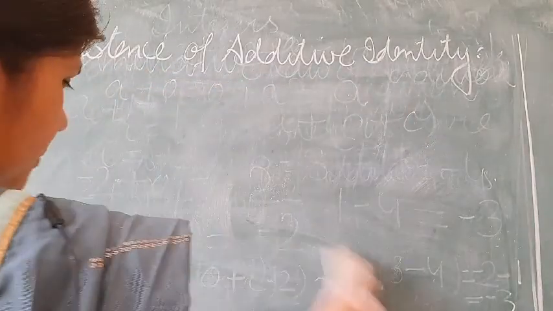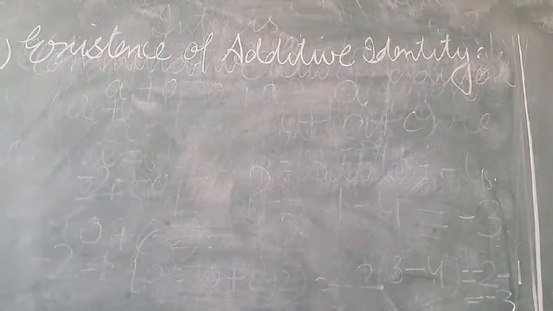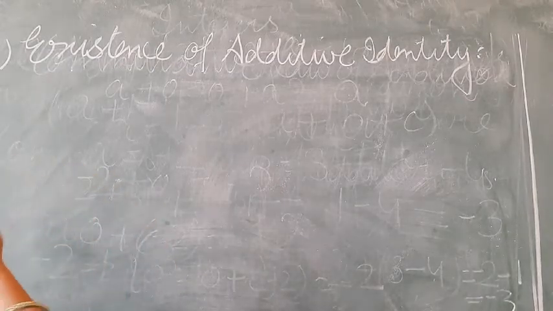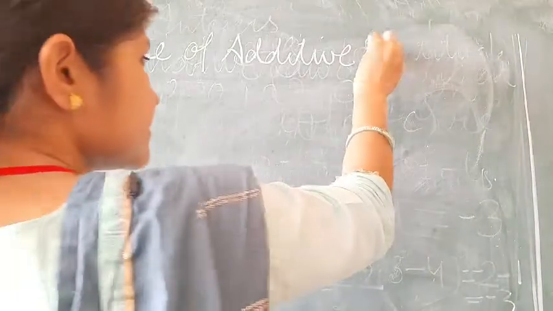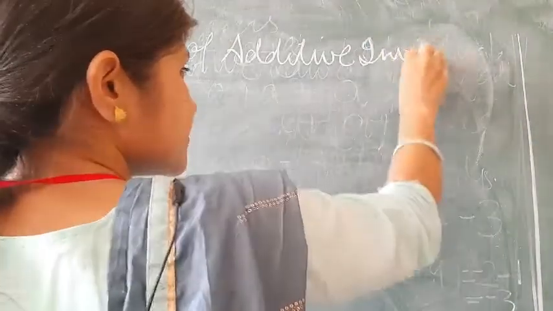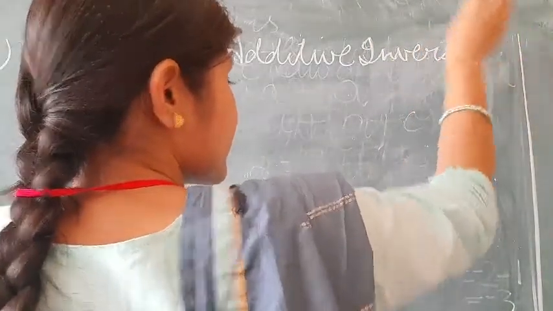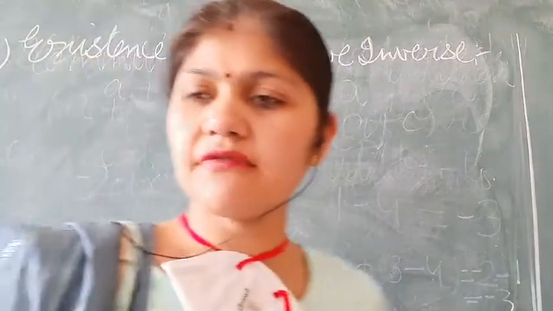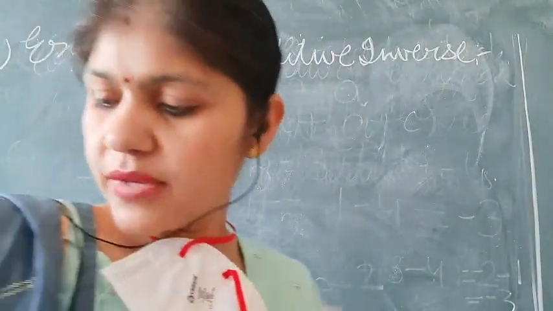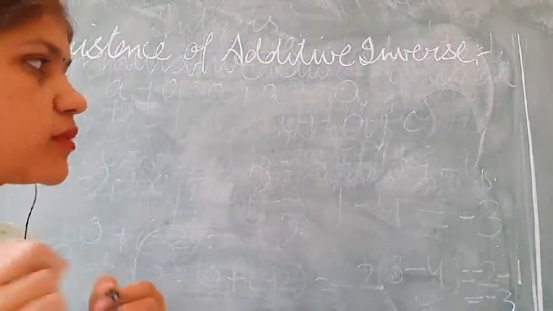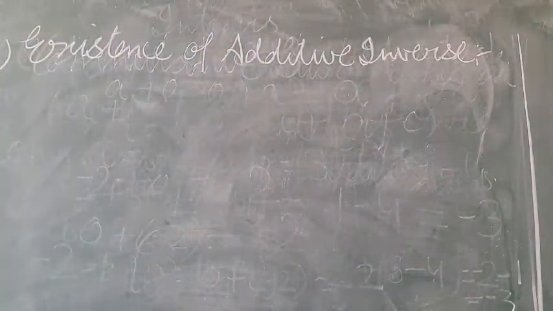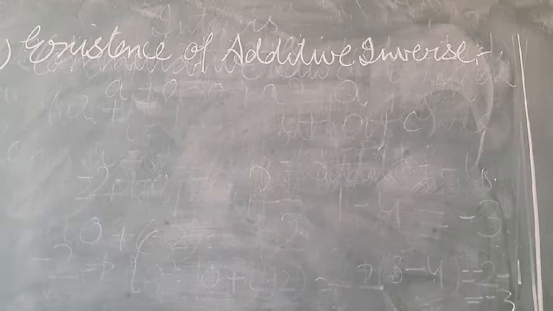Last property, fifth property, existence of additive inverse. Inverse means opposite. If we have a number with positive sign, then its inverse will be with negative sign.